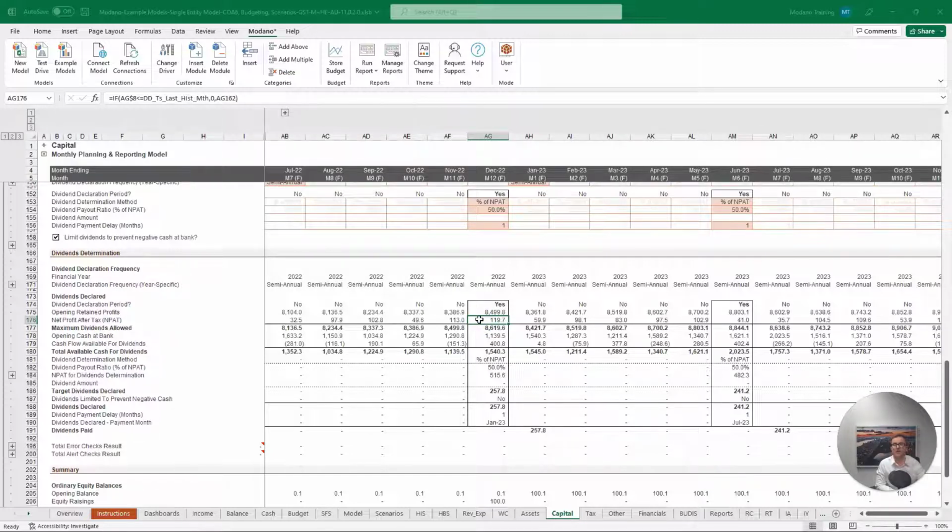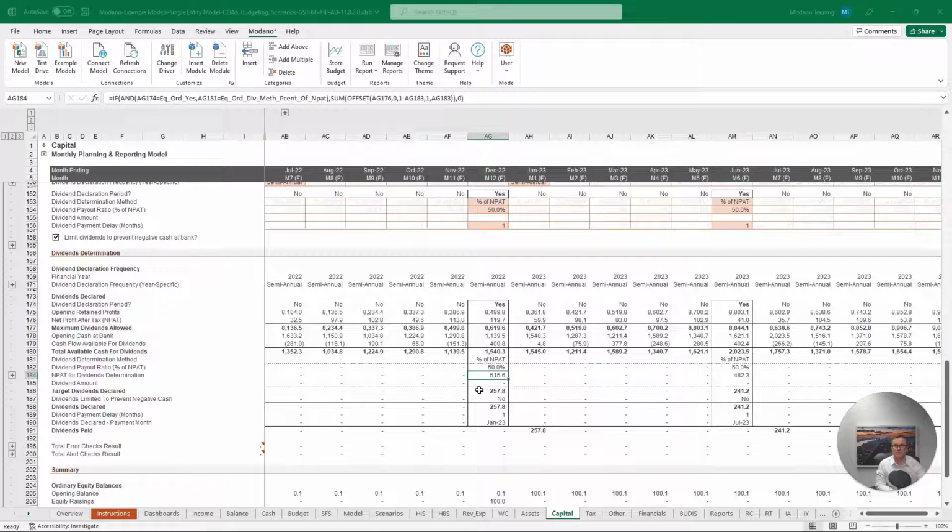Now as we have a semi-annual assessment period, we must take the sum of the 6 months net profit after tax, which is currently 515.6. As we can see, this is present in our net profit after tax for dividends determination. Using our 50% payout mechanism, we can then see below that our dividends declared equals 257.8 for the 6-month period